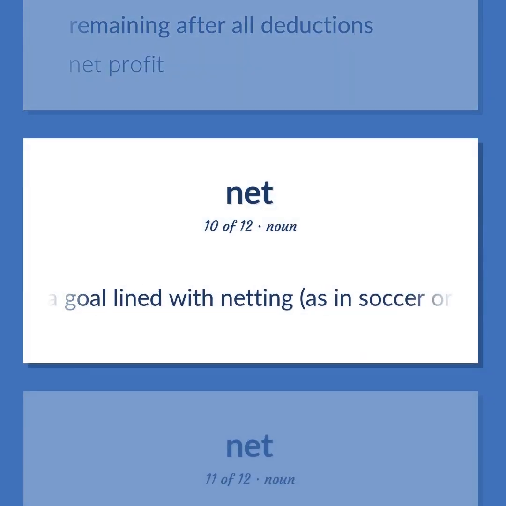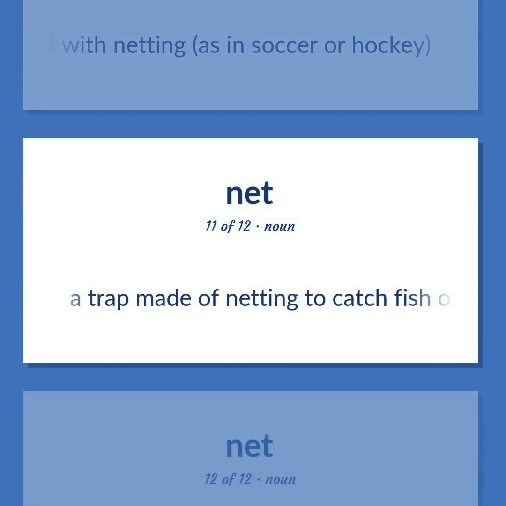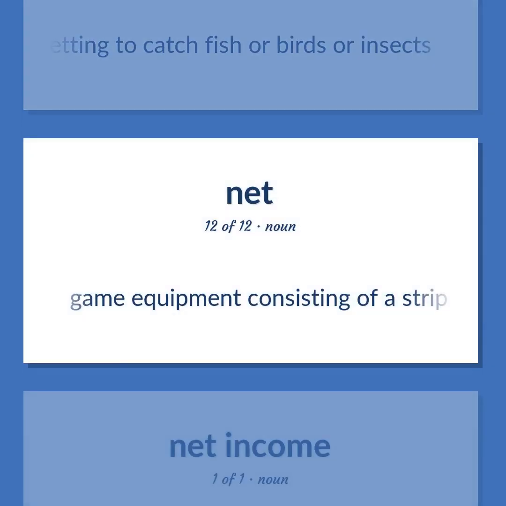A goal lined with netting, as in soccer or hockey. A trap made of netting to catch fish or birds or insects. Game equipment consisting of a strip of netting dividing the playing area in tennis or badminton.